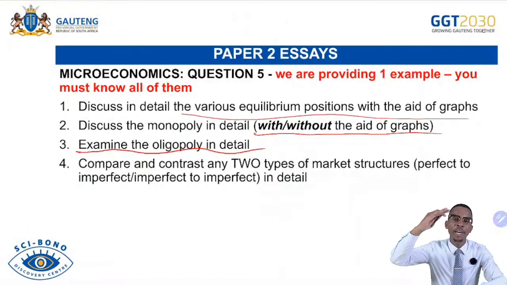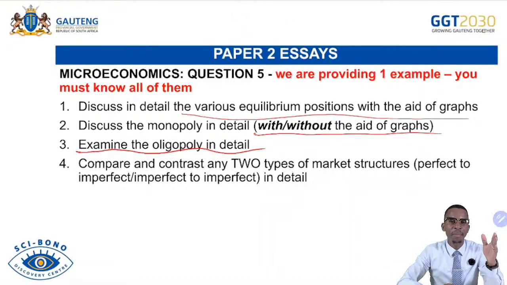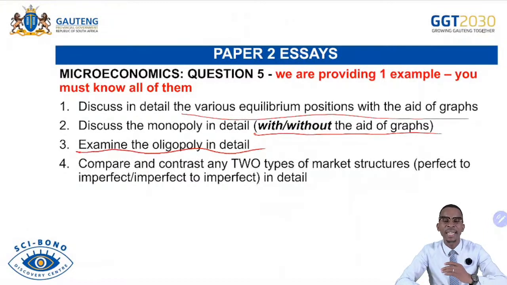And then nature of products, you underline. That's a mark also. You tell us that under perfect market, products are homogeneous or identical. They are similar in appearance and also they satisfy the same utility. They are also perfect substitutes for each other. And then under the monopoly, the products produced are heterogeneous or unique. These are products that do not have perfect substitutes. That's how you answer. Do not use characteristics if you discuss the market structure. Keep that in your mind.